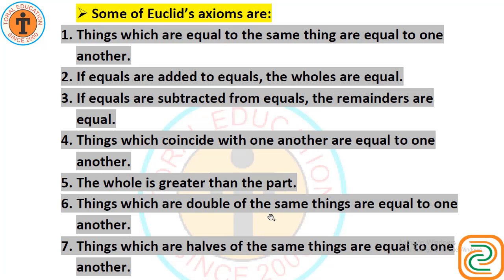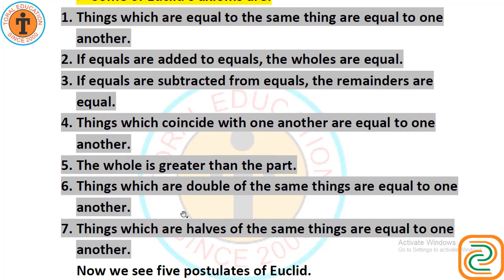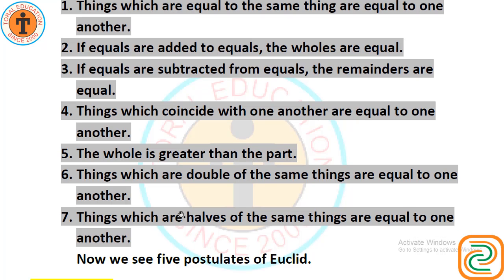Things which are double of the same things are equal to one another. Things which are halves of the same things are equal to one another. In this way, these are the definitions, that means axioms, of Euclid.